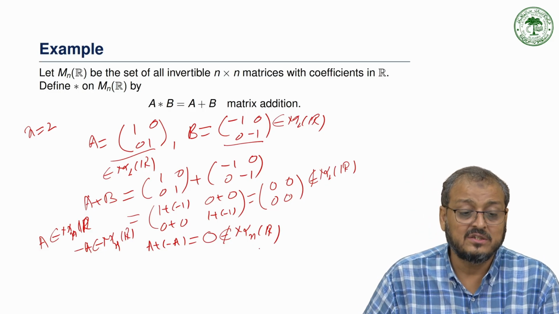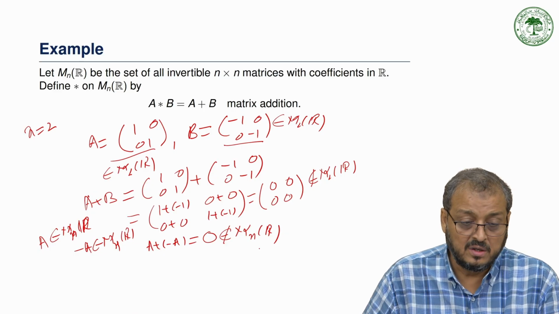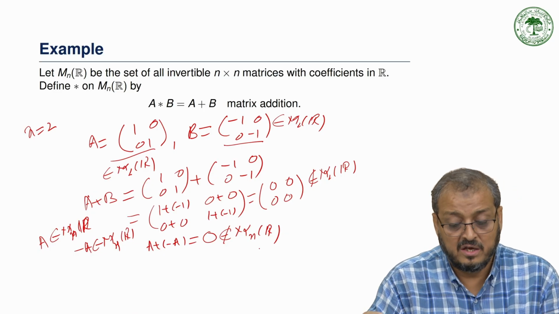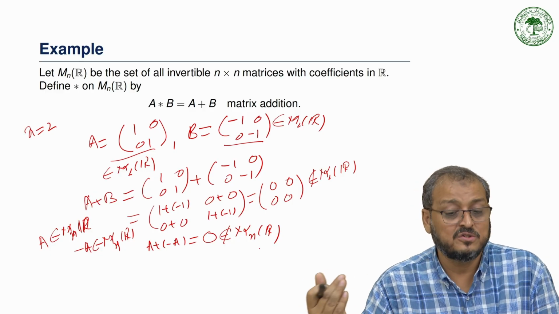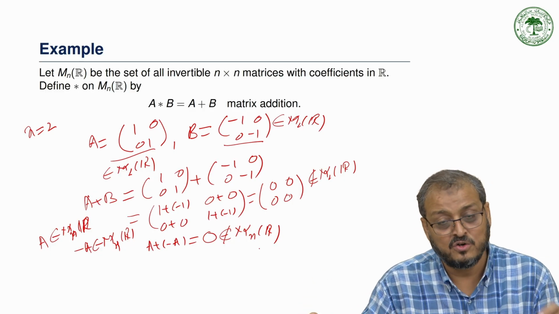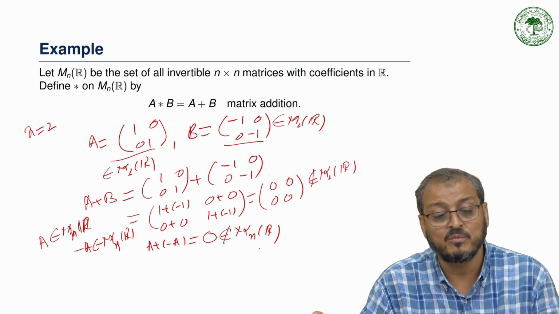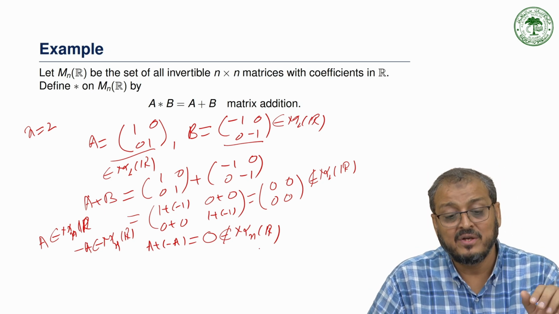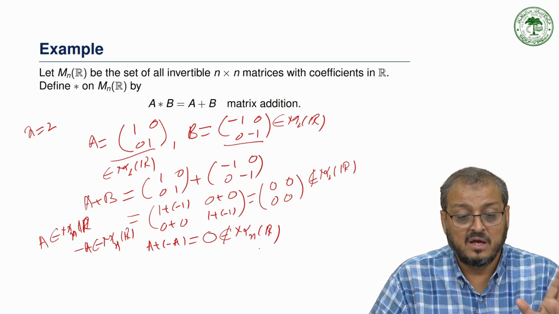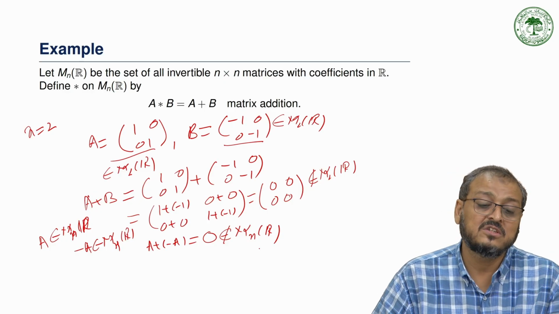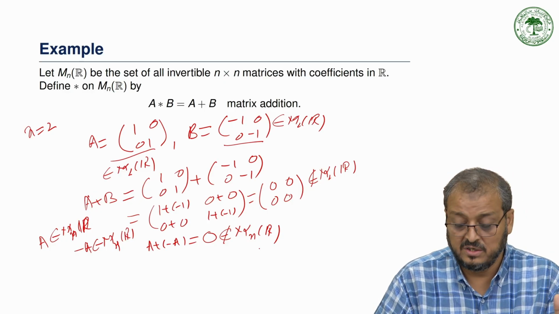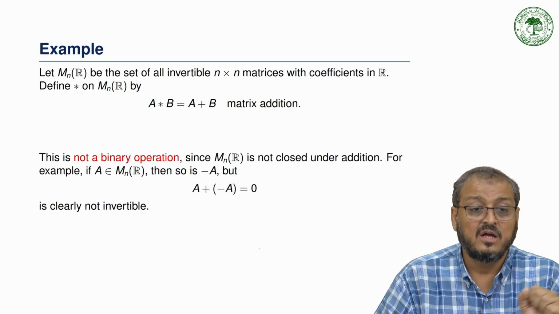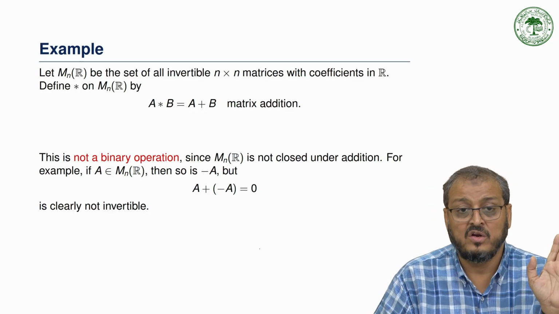If we add these two matrices, the sum is again 0, and 0 is not an invertible matrix. So it does not belong to our set Mn. That means Mn is not closed under matrix addition. So this is not a binary operation.